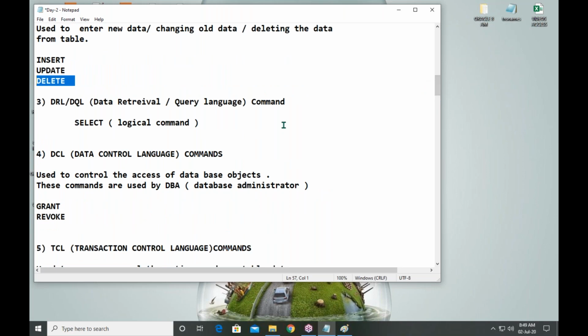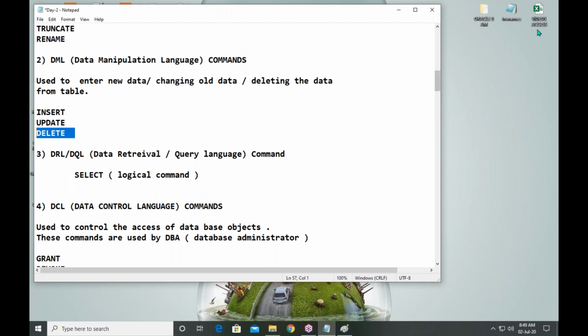Selecting data, no. Merge is a statement, it is not a command. And merge is useful for two operations in parallel: updations and insertions. Both operations are done in parallel by using the merge statement.